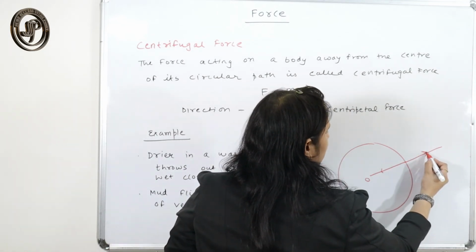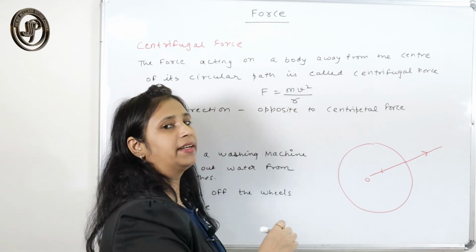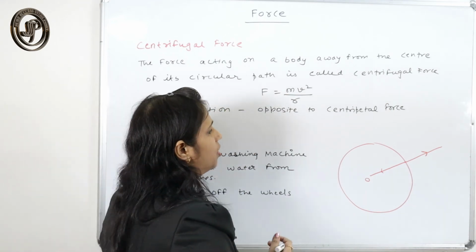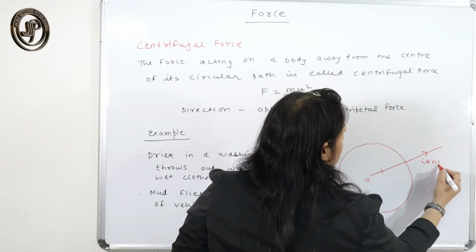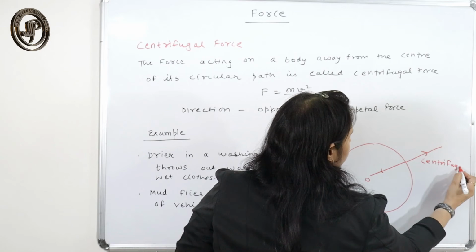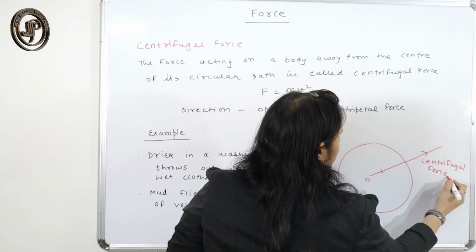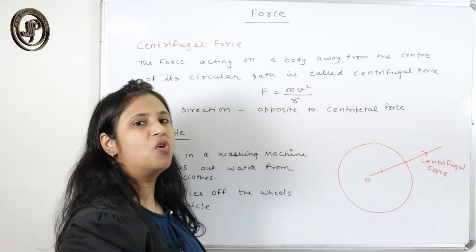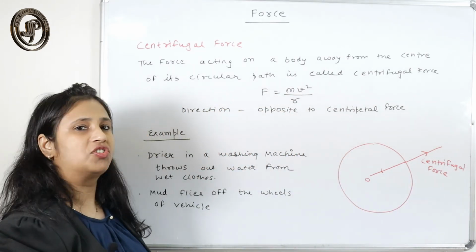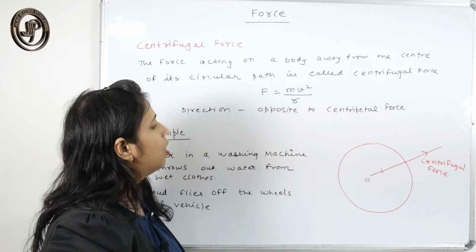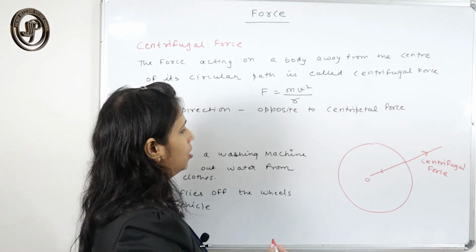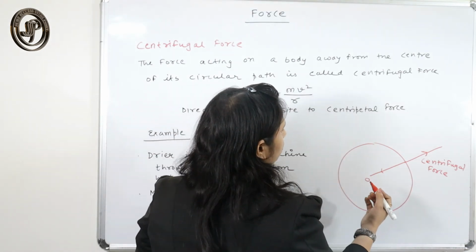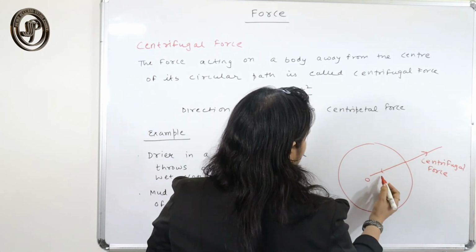The force which acts along the radius and away from the center is called centrifugal force. Its direction is opposite to that of the centripetal force, but the magnitude of both forces would be the same.